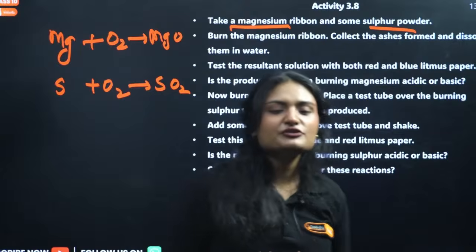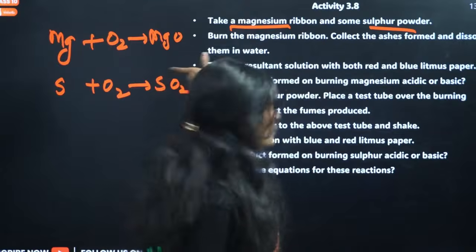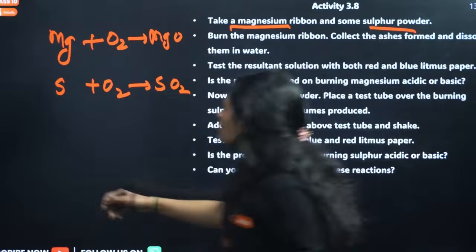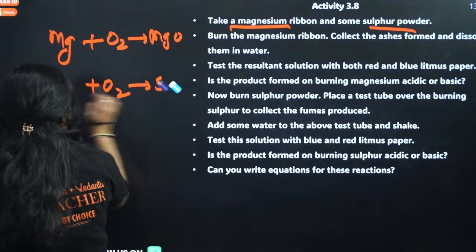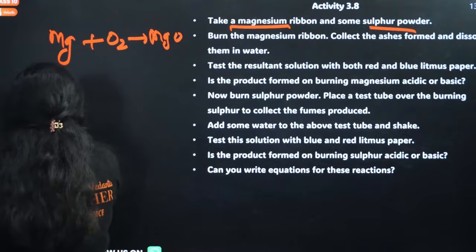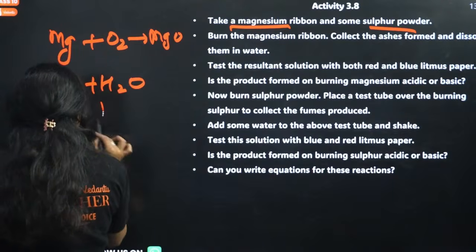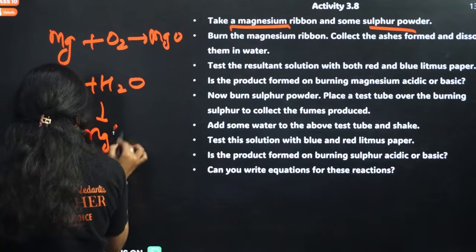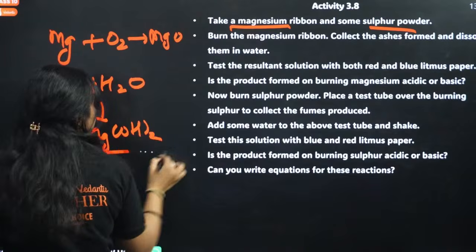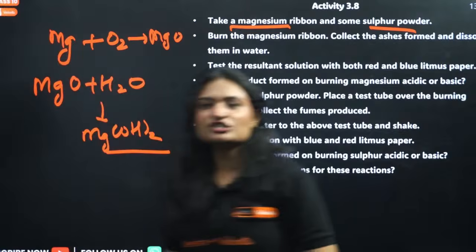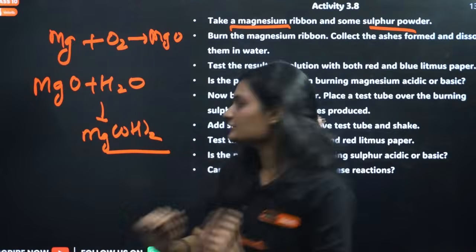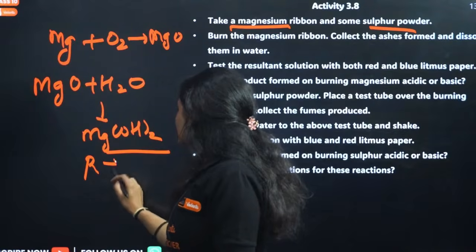So what will happen if you dissolve magnesium oxide in water? If you dissolve magnesium oxide in water, we will get magnesium hydroxide. And what will be the color change? The color change will be from red litmus to blue.